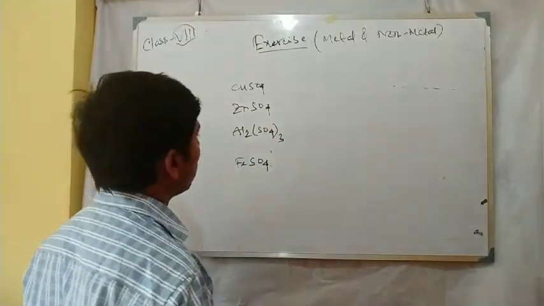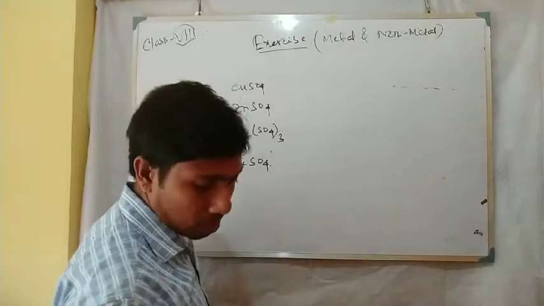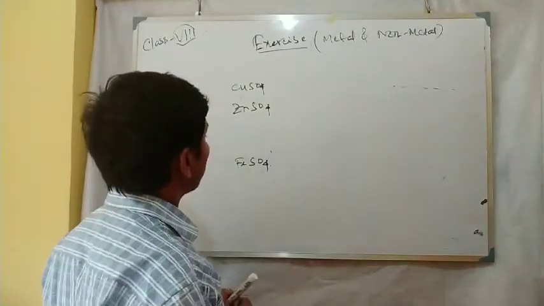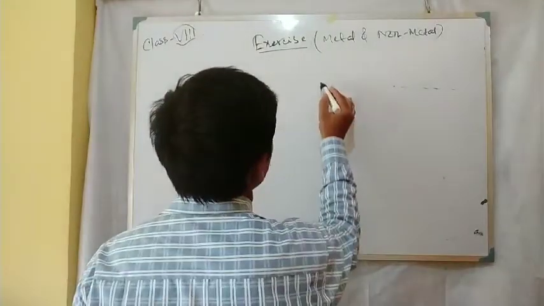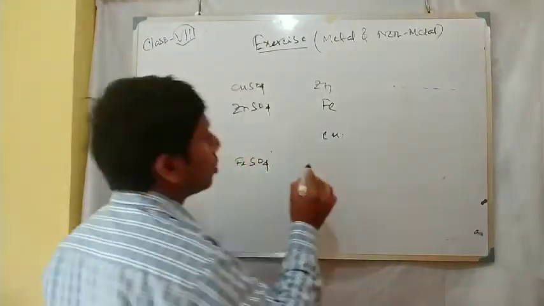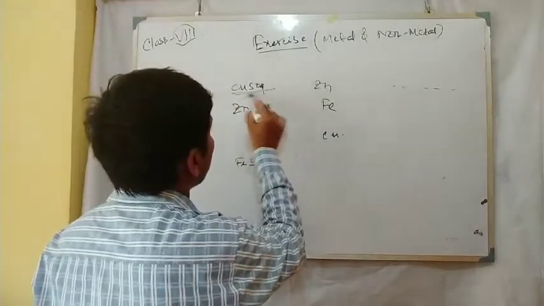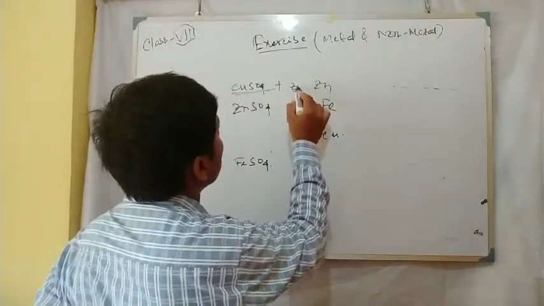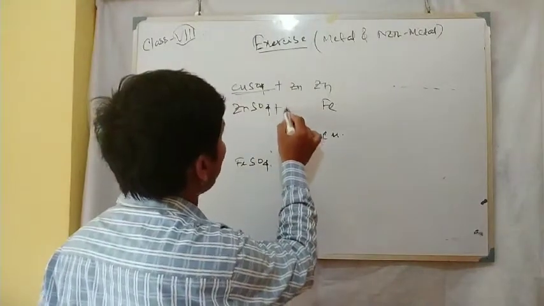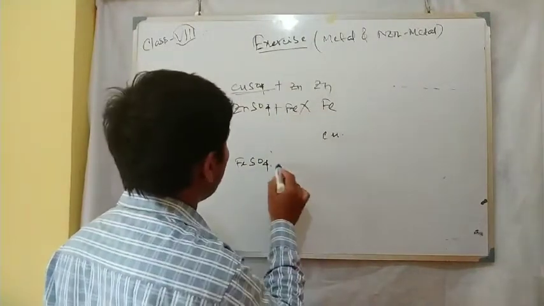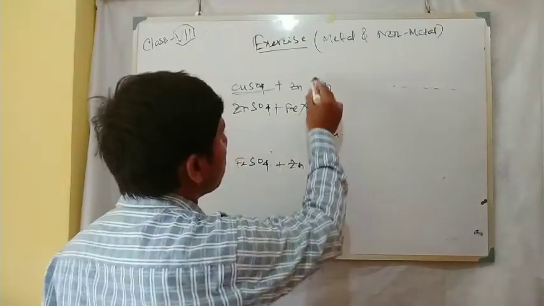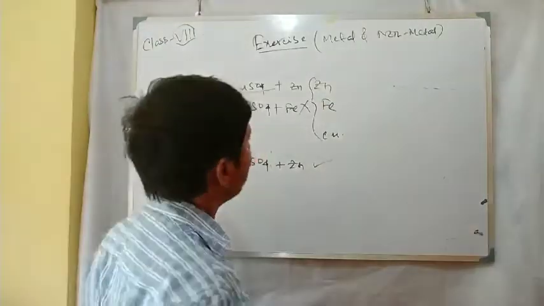There is no aluminium sulfate, only these three. According to the reactivity series, first zinc, then iron, then copper. If we place zinc here, it can displace copper. If we place iron here, it cannot displace zinc. If we place zinc, it displaces, because all of this occurs according to the reactivity series.